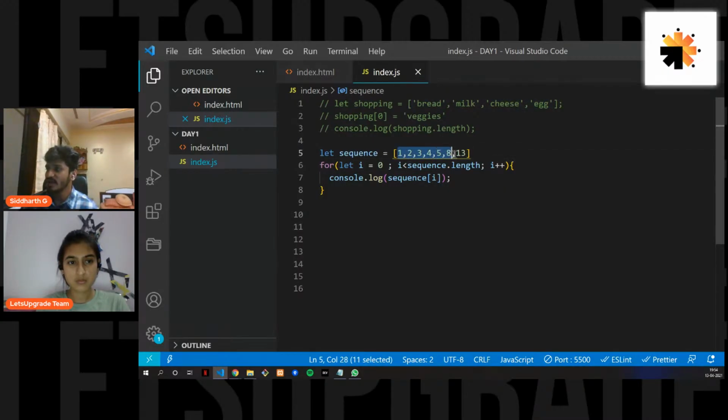Because 1, 2, 3, 4, 5, 6, 7, right? So we have 7 elements. Now when you check when i equals 0, the 0 value is less than the sequence length, right? We checked some operators yesterday, conditional operators. We were checking some comparison operators, less than, greater than, and equal to, right? So the sequence length is 7 here, and 0 is less than 7, right? It's true. So when it's true, it console logs the first value, right?